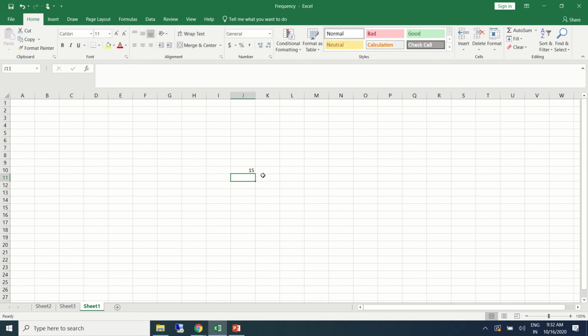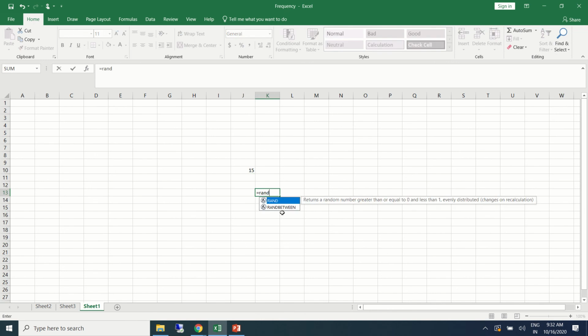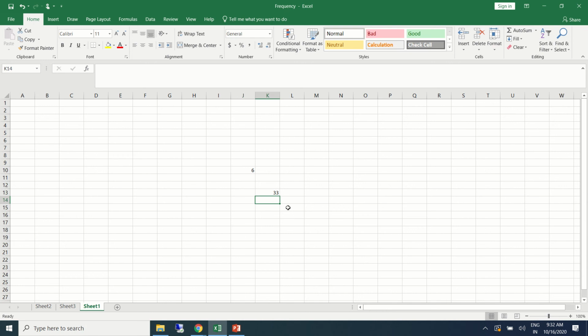So this is one random number that we are getting. The formula is random between. Let's say 10 to 100, and we are getting some numbers.